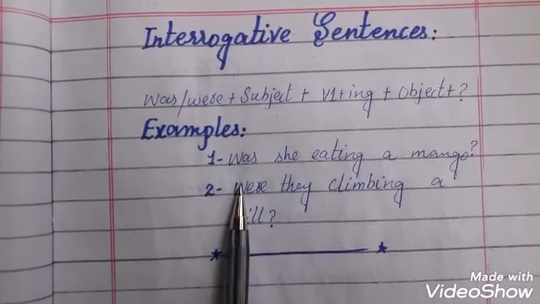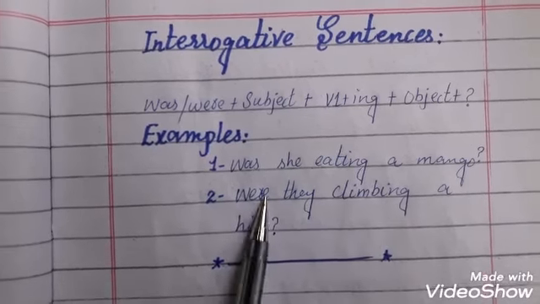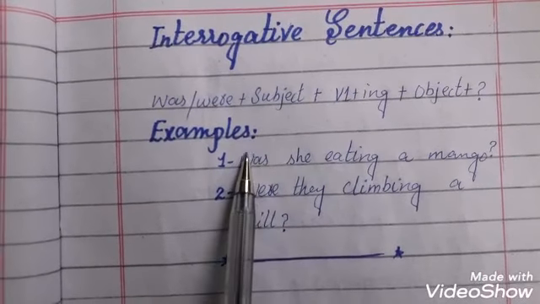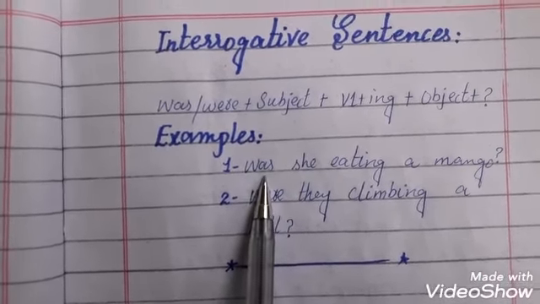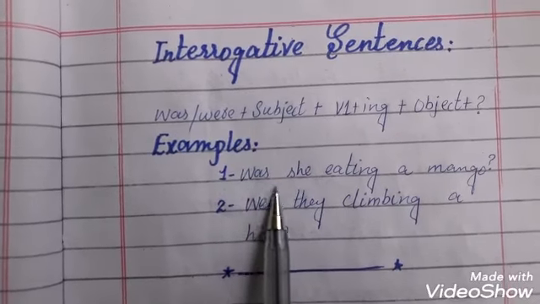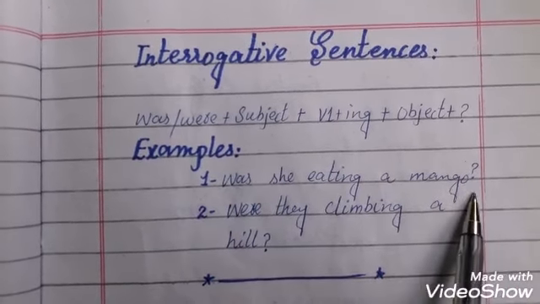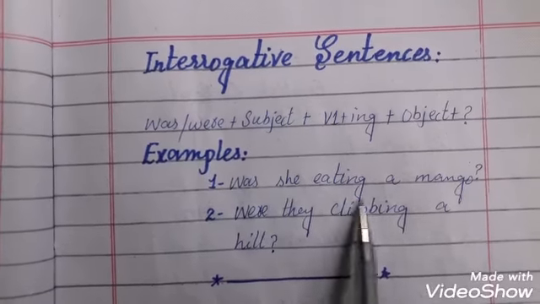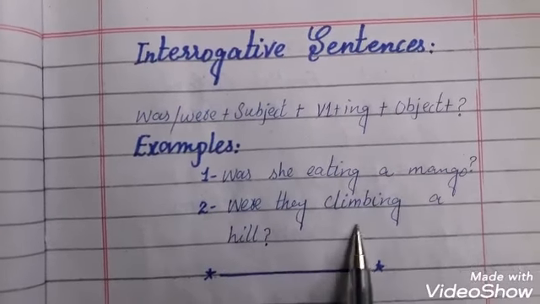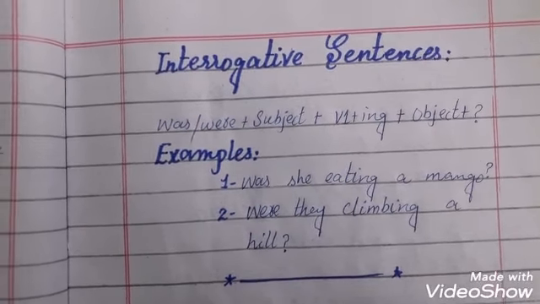For example, was she eating a mango? Here the use of was in the beginning of the sentence shows that it is interrogative sentence and question mark in the end. Was she eating a mango? Were they climbing a hill?